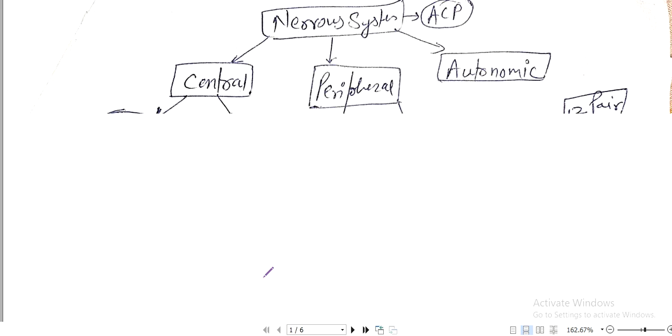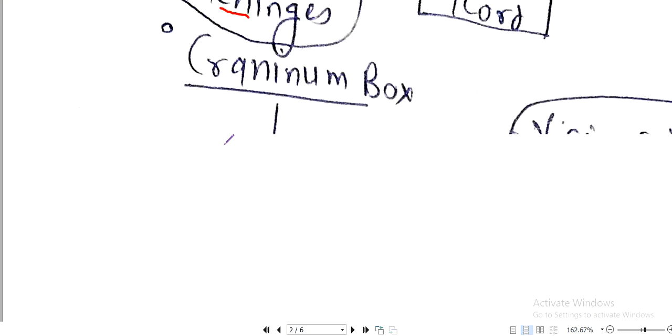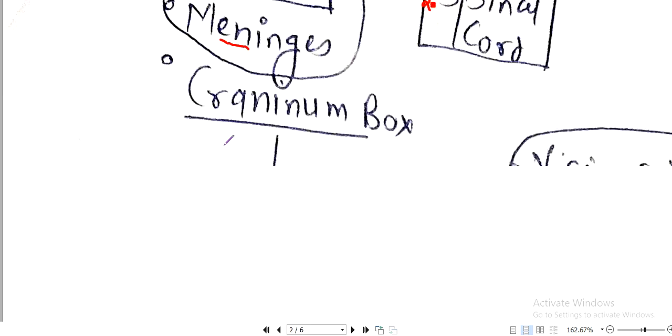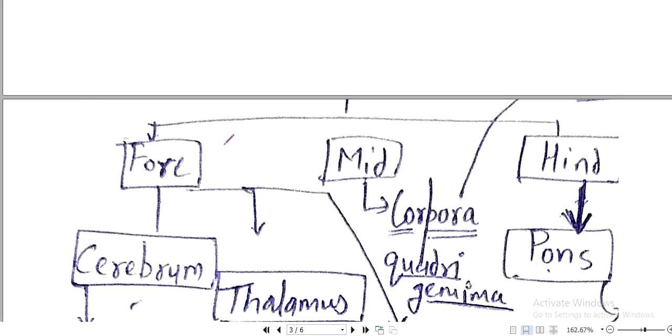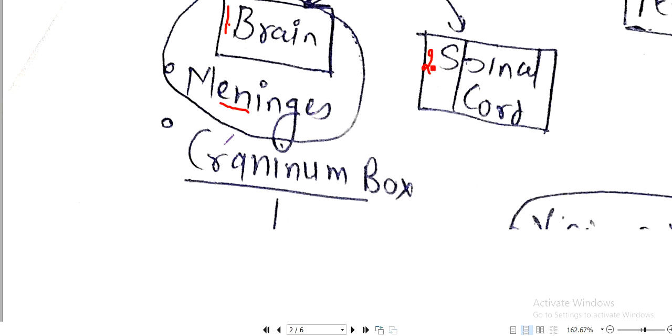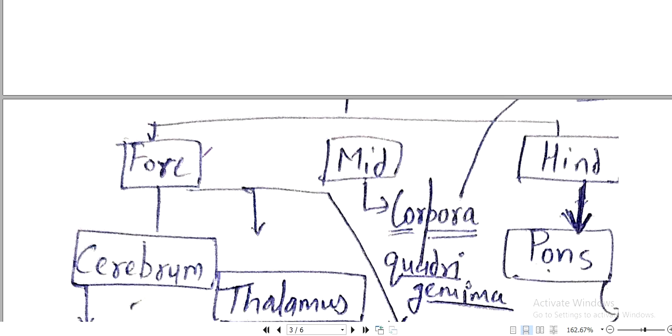So there are three parts of the nervous system: central, peripheral and autonomic. And under central come our brain and spinal cord. This is the simple diagram. The brain is covered with the help of the meninges and mounted over the cranium box. Now the brain has main divisions: forebrain, midbrain and hindbrain.